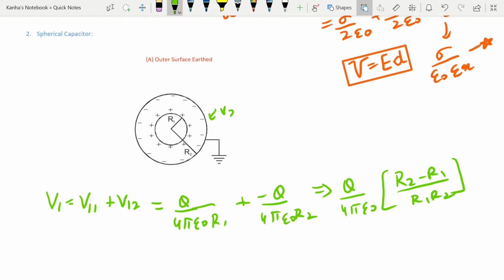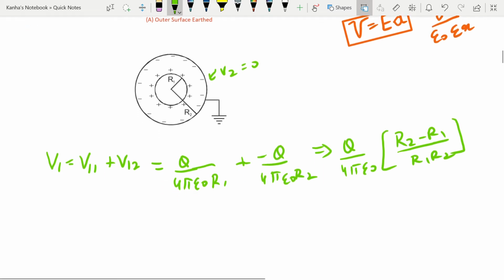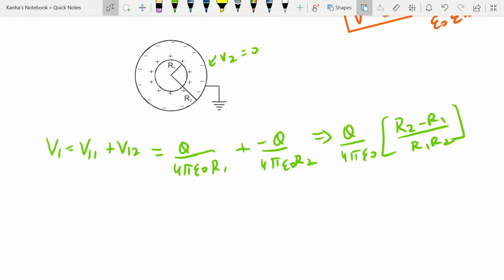In order to find the capacitance of any system, you should just remember that you need to find the potential difference across some length, then find the net charge stored, and then you easily get the capacitance. In this case, the potential difference delta V is equal to V1 minus V2 between the two plates.